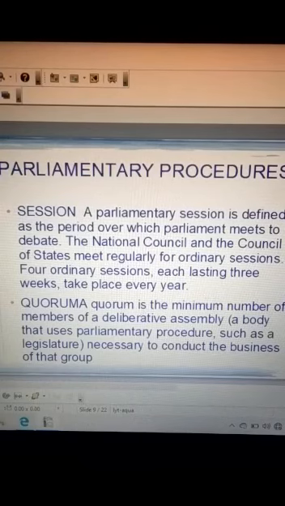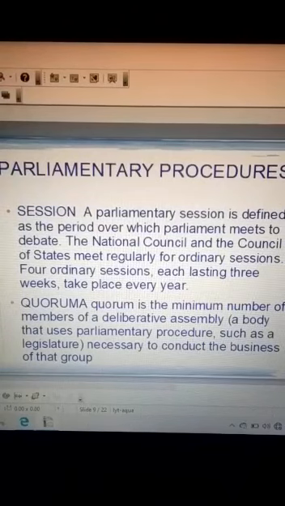These are the parliamentary procedures. Questions are asked from these topics. So one by one we will take up these parliamentary procedures.